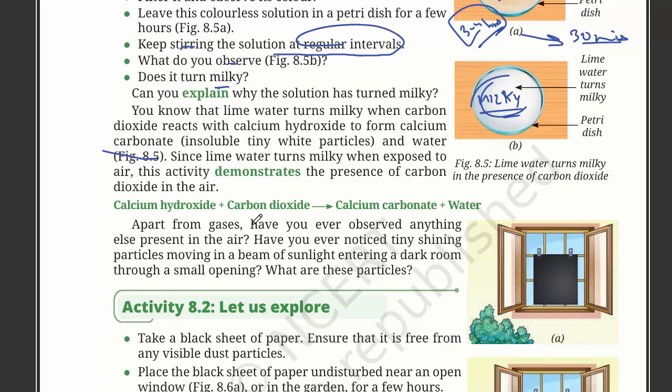Calcium hydroxide plus carbon dioxide makes calcium carbonate plus water. After this reaction, it has formed calcium carbonate, and it also contains some water.